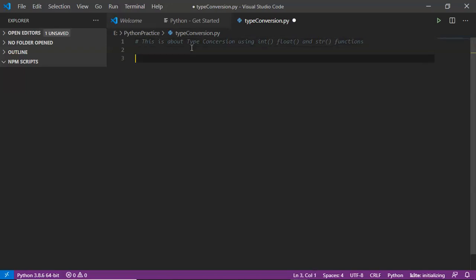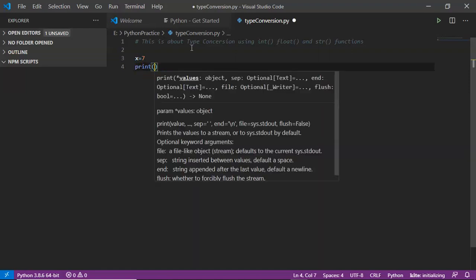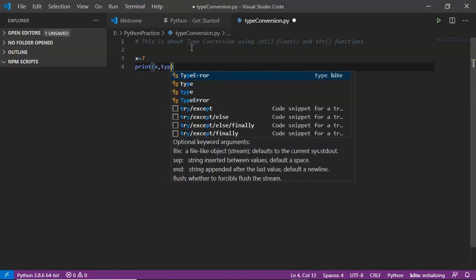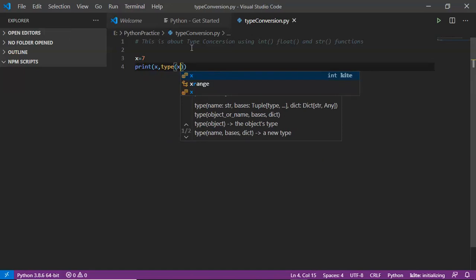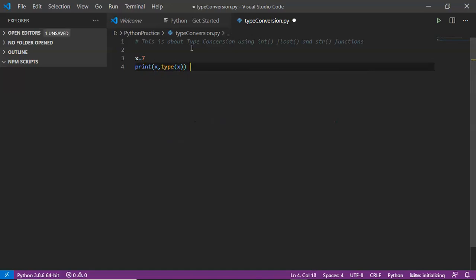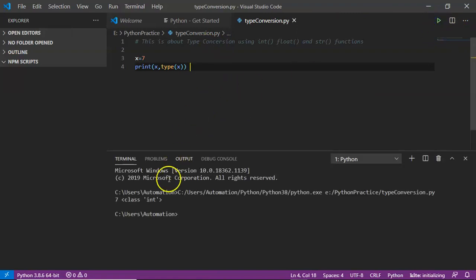Fine. Suppose here I am defining a variable called x with value, let's say, 7. Now we know that 7 is an integer number and we stored it in x. If you want to see your number along with its type, yes, we have a syntax for that. Simply print x and then print the type of x. Now let me save it, run it and see the result. Yes, we are getting our data and also its type, that is integer.